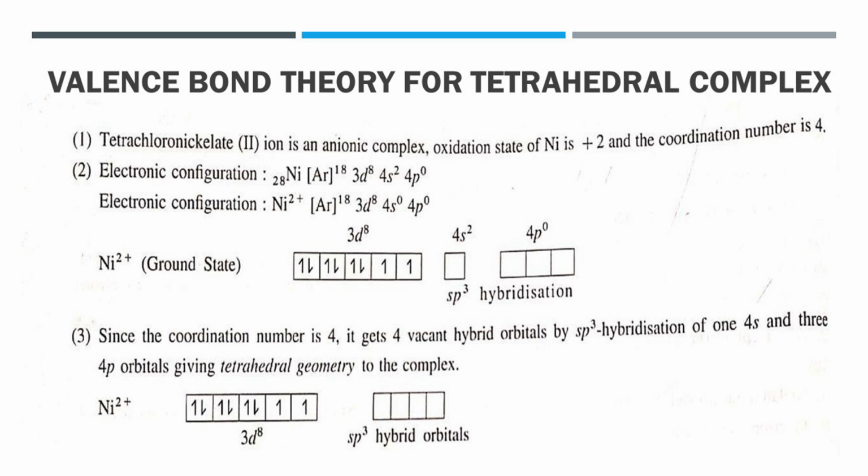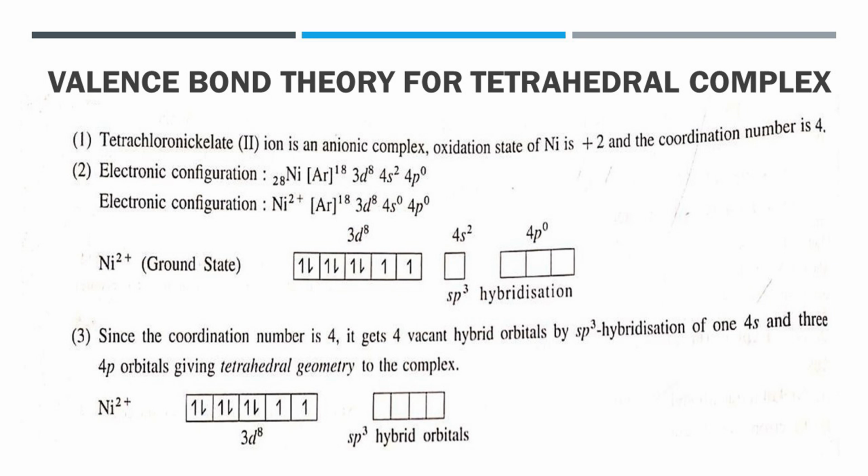This is an anionic complex. The oxidation number of Ni is +2 and the coordination number is equal to 4 because there are 4 Cl ligands present. Now, the electronic configuration of Ni, having atomic number 28, is [Ar] 18, 3d8, 4s2, 4p0.